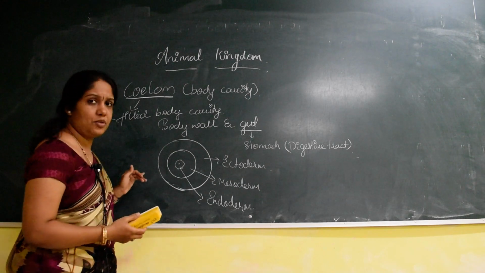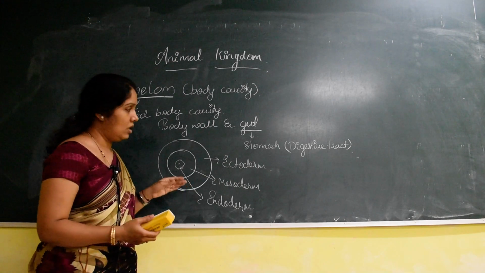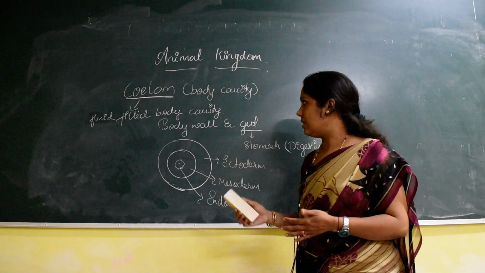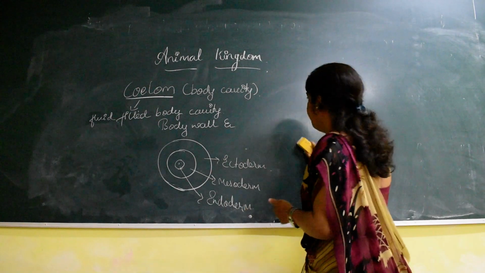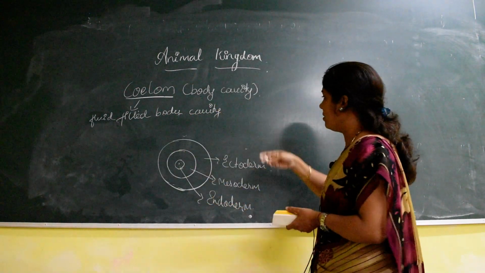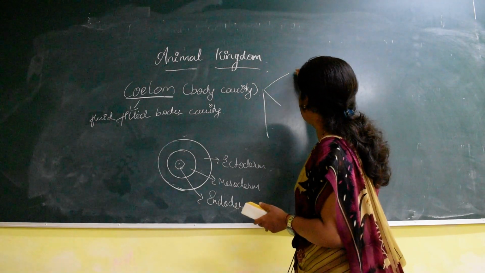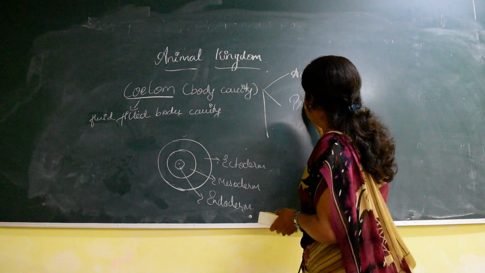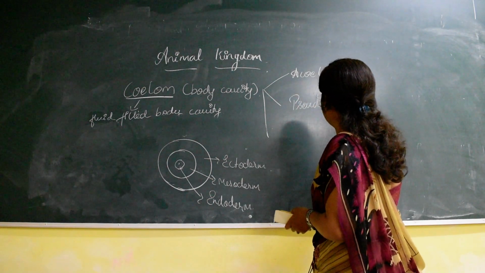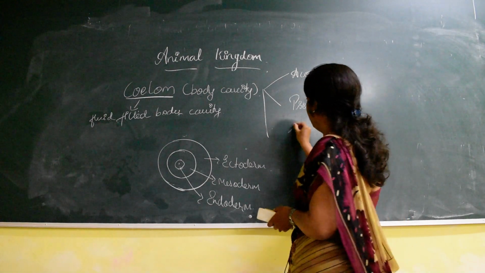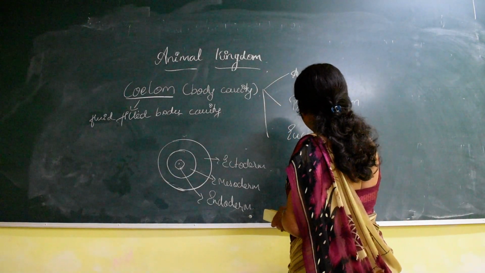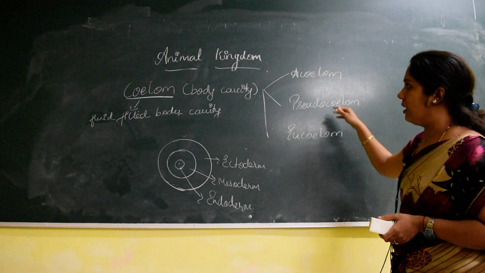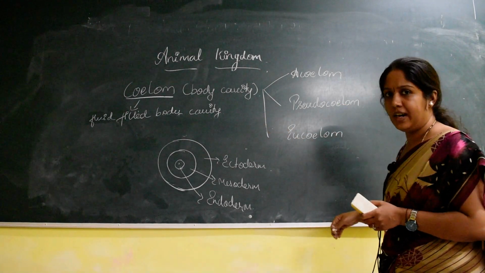There are different types of coelom which we will see in different phylums. The word coelom usually starts from the phylum Platyhelminthes. The coelom is of three types: acoelom, pseudocoelom, and eucoelom. Acoelom, pseudocoelom and eucoelom are the three types of coelom seen in different phylums.